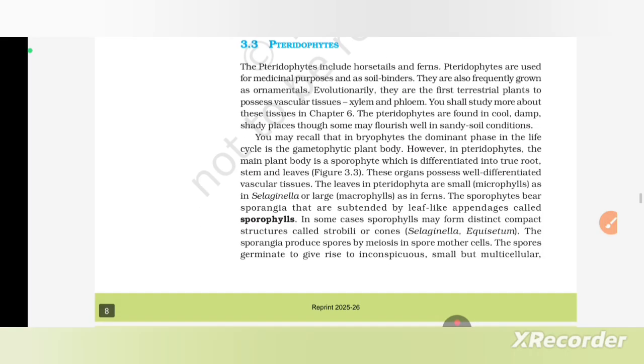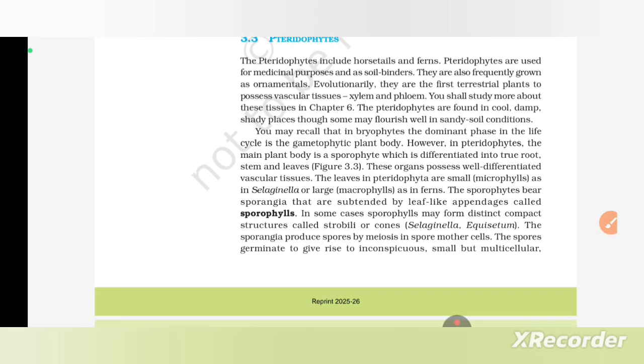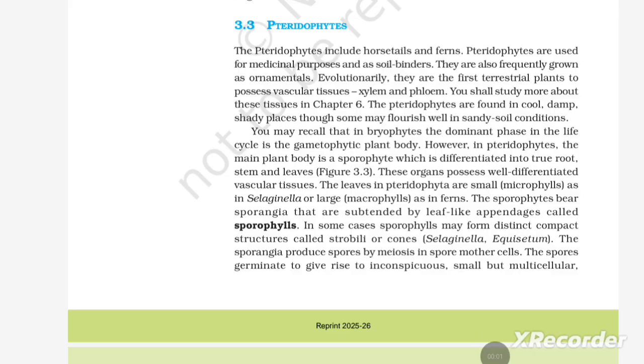The pteridophytes are found in cool, damp, shady places though some may flourish well in sandy soil conditions. You may recall that in bryophytes the dominant phase in the life cycle is the gametophytic plant body. However, in pteridophytes, the main plant body is a sporophyte which is differentiated into true root, stem and leaf.